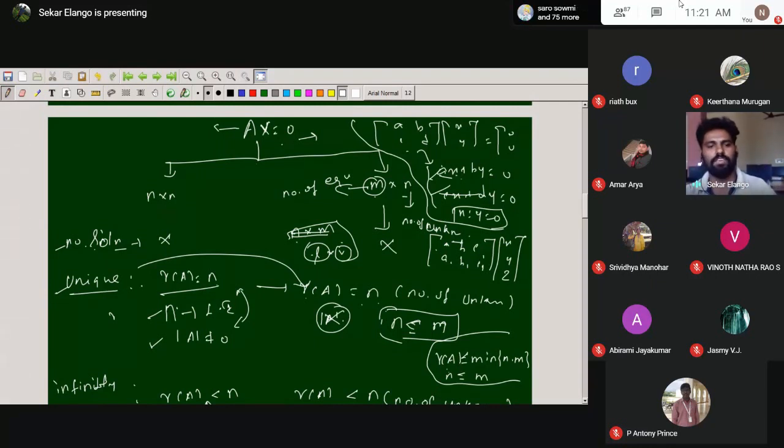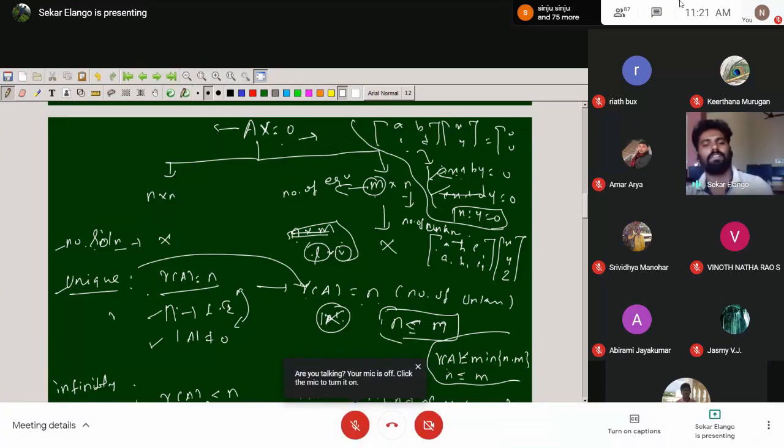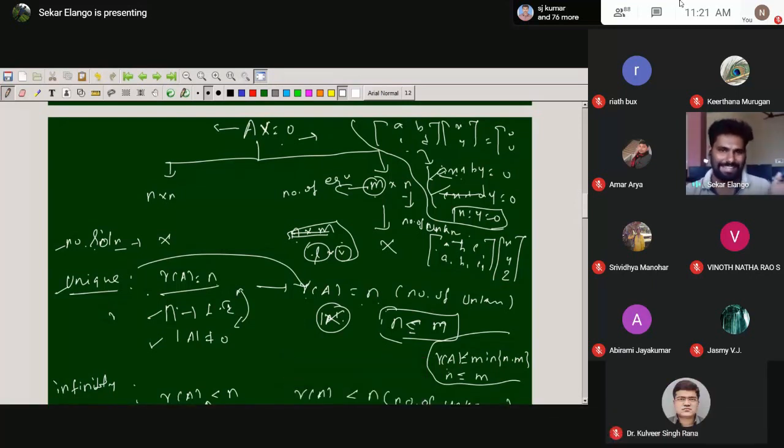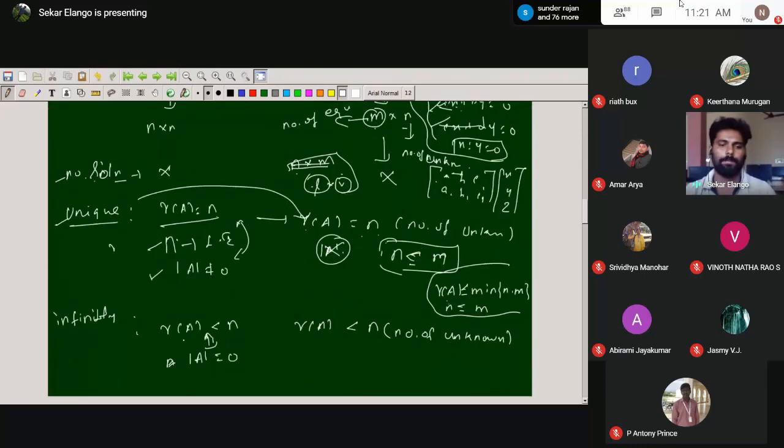So when it comes to the unique solution, rank of A is equal to n, and we have the unique solution. Unique solution comes only for the trivial solution, that is, zero only, because all of the lines intersect at (0, 0) only. When it comes to infinitely many solutions, rank of A is less than n, and the undetermined variables will be nonzero.